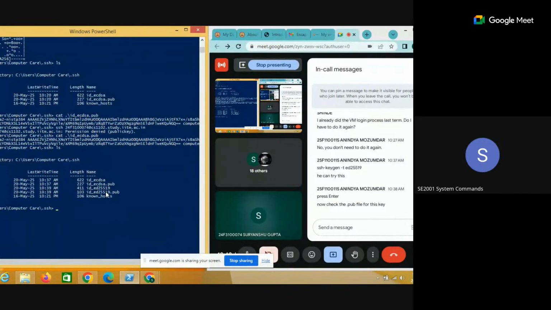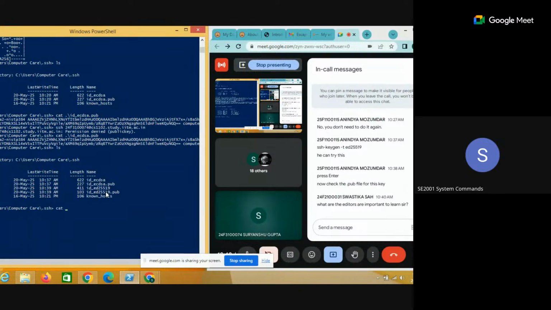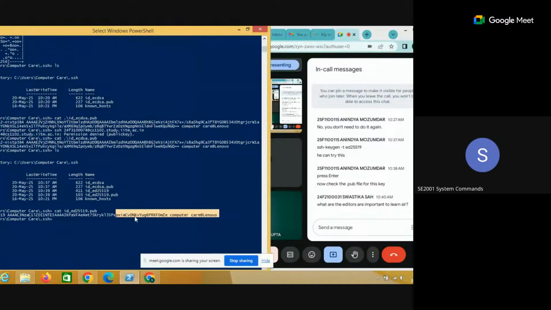Copy the key from this. First is a cat. Press the tab button. Actually I pressed tab but it is not working, so I am typing it. Now the key is coming. Copy this key.